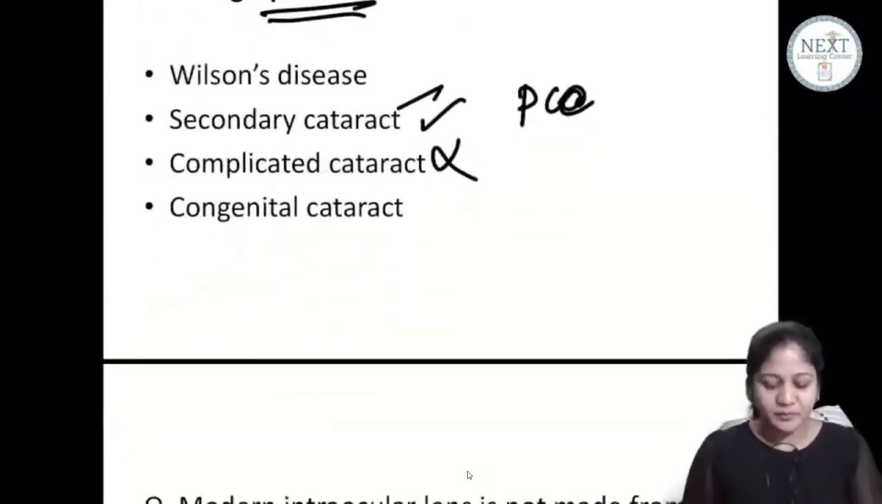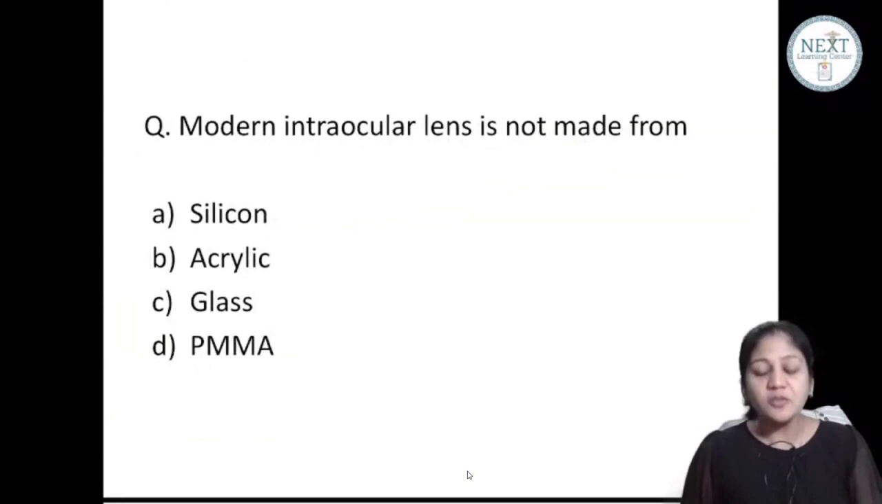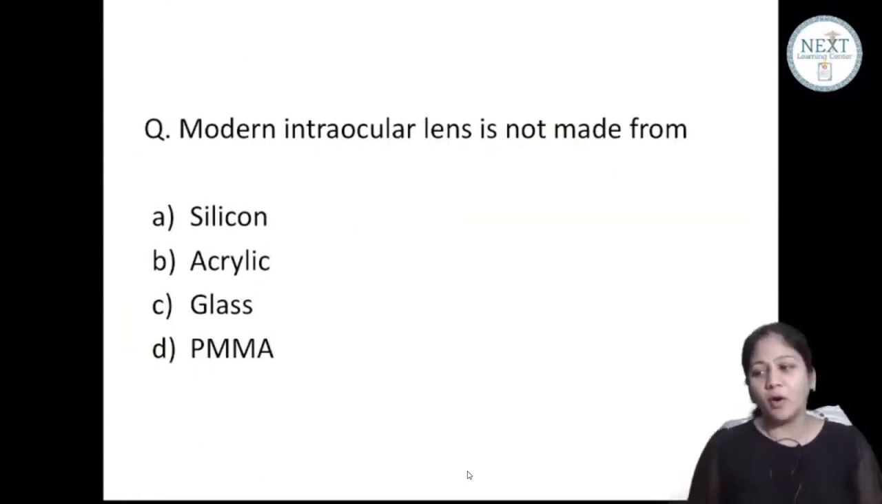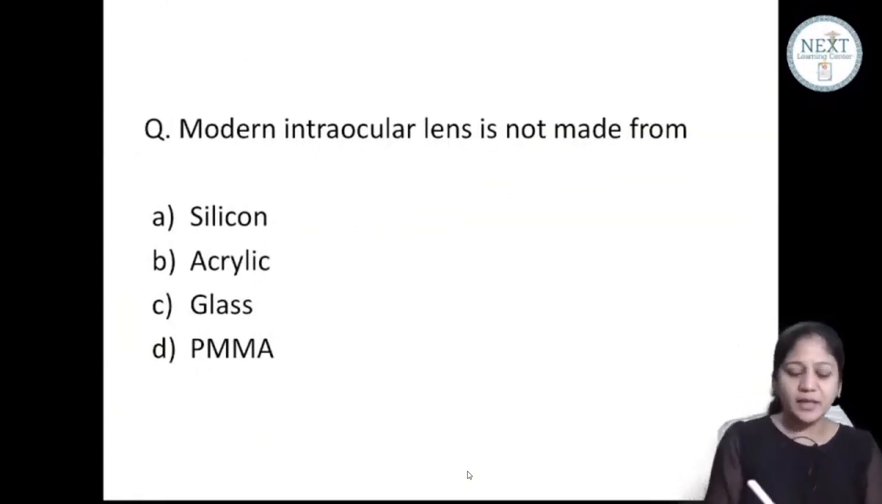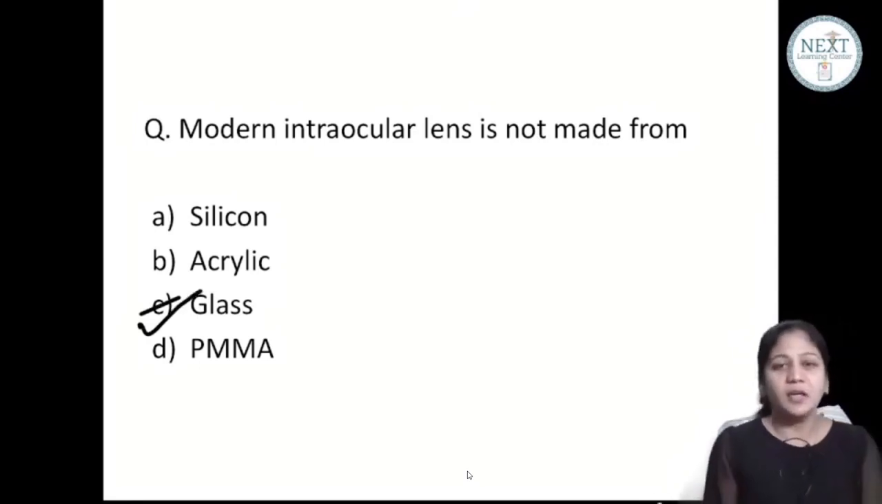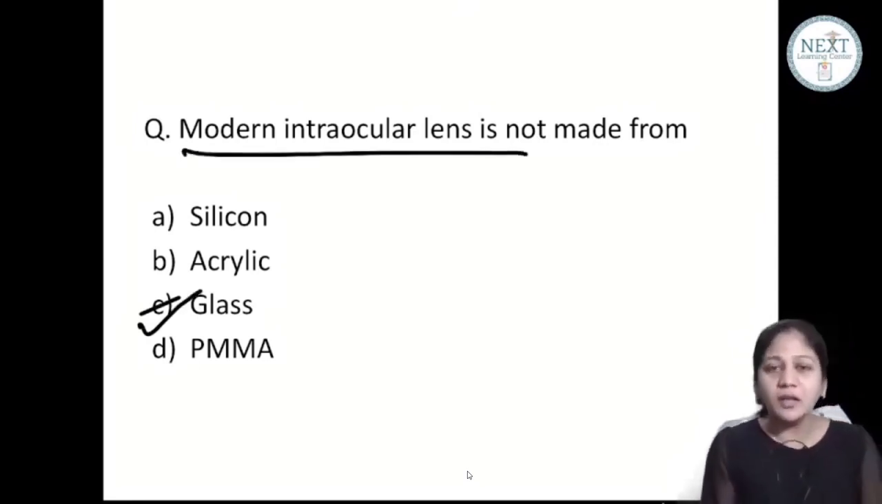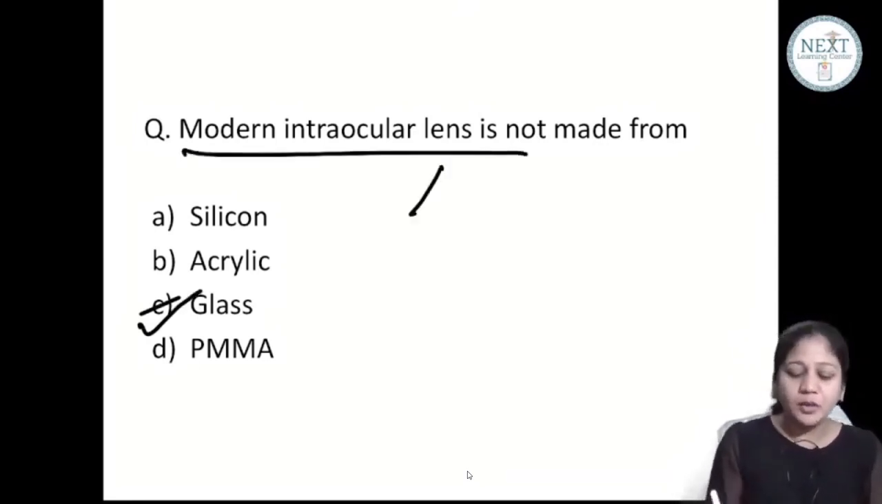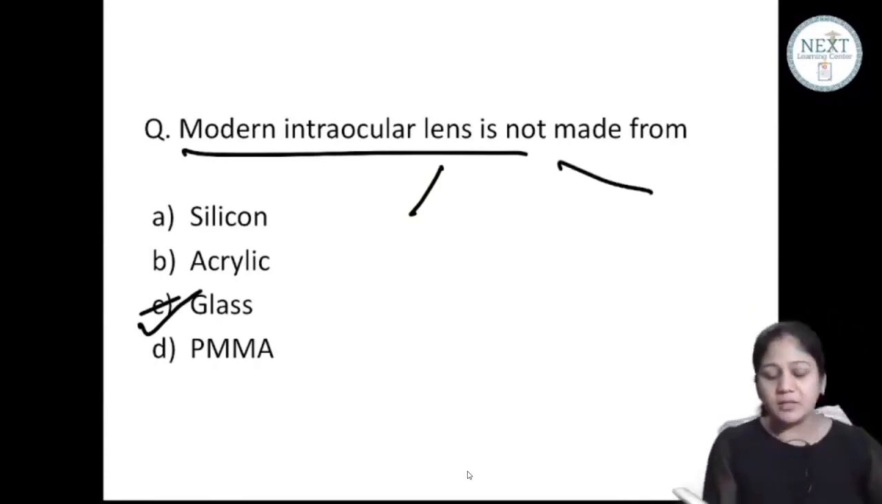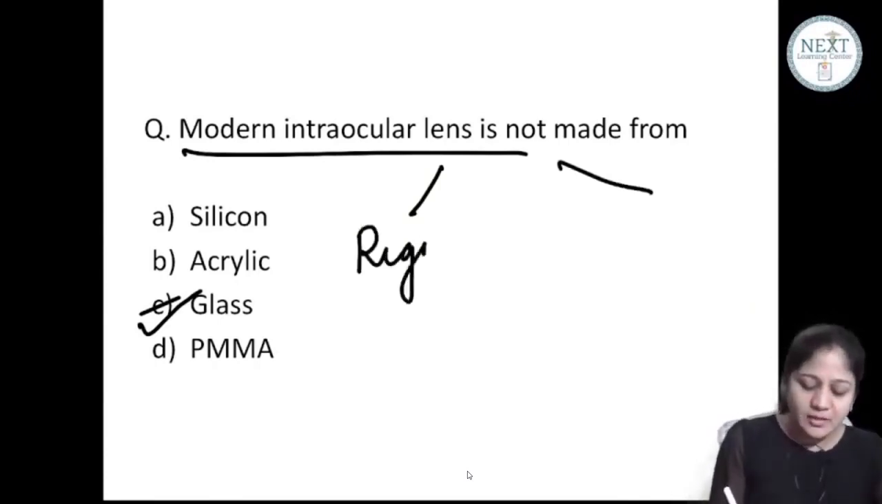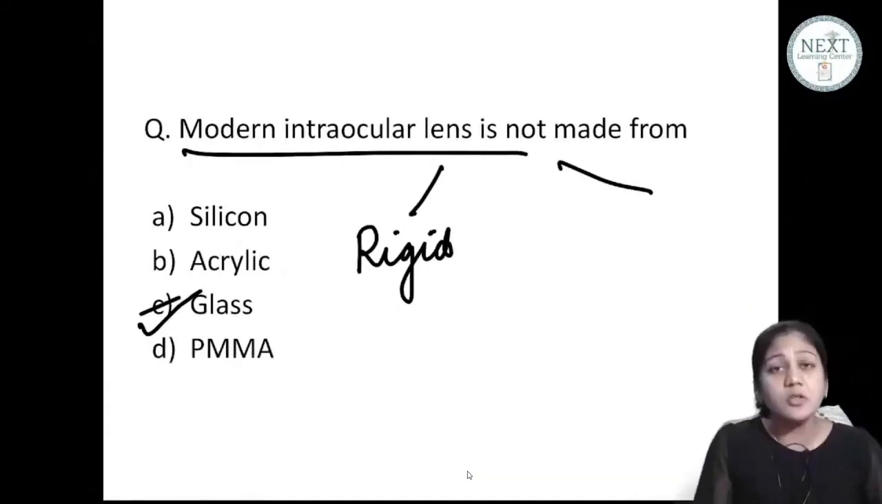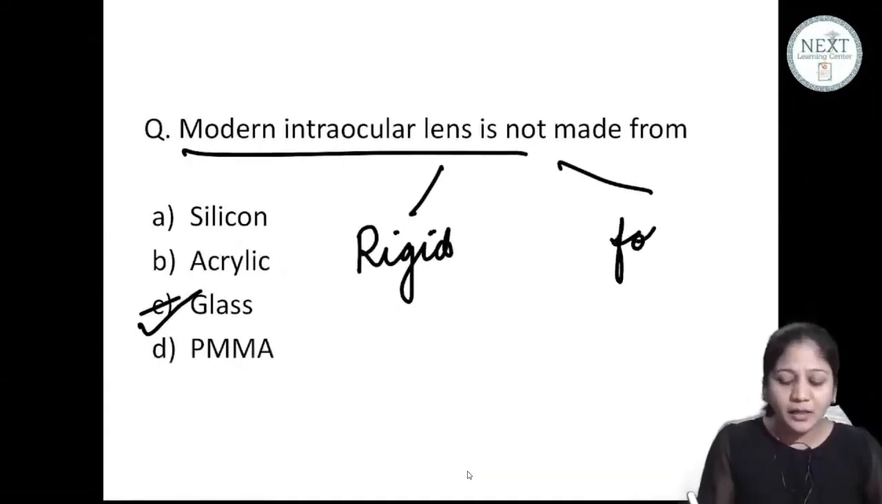Chalo, good. So ये बताइए, modern intraocular lens is not made up of. So I'll tell you the answer, guys. The answer is glass here. Now please see, modern intraocular lens can be made up of three materials. First of all, these lenses are rigid lenses. That means non-foldable lenses. Another type of lenses is the foldable lens.